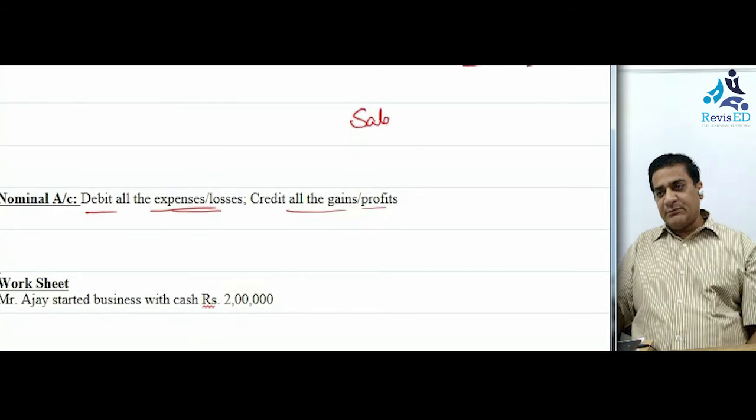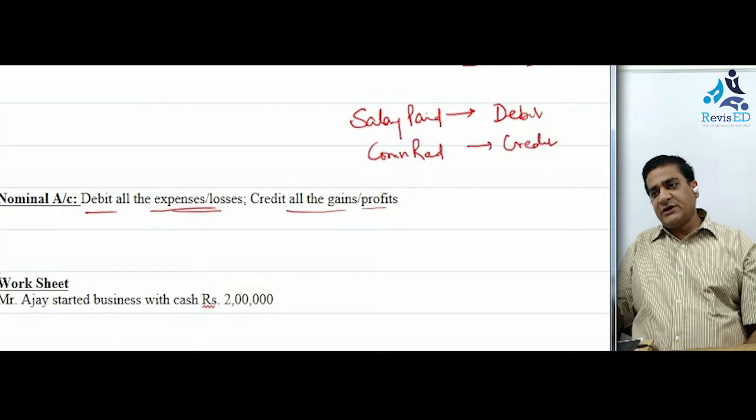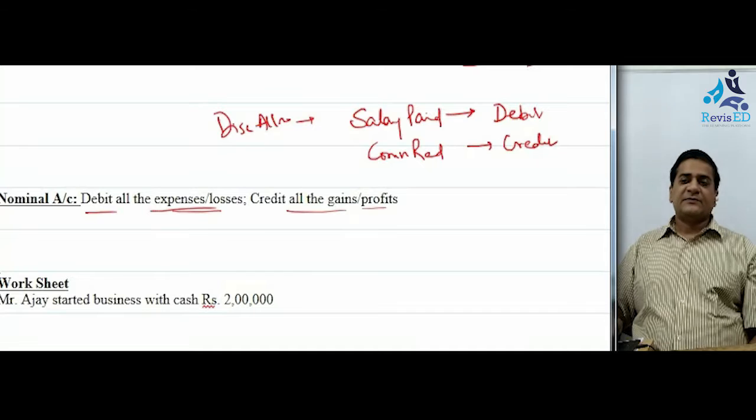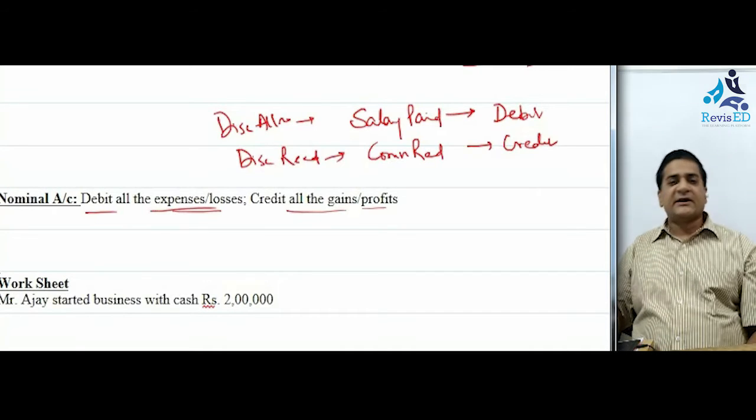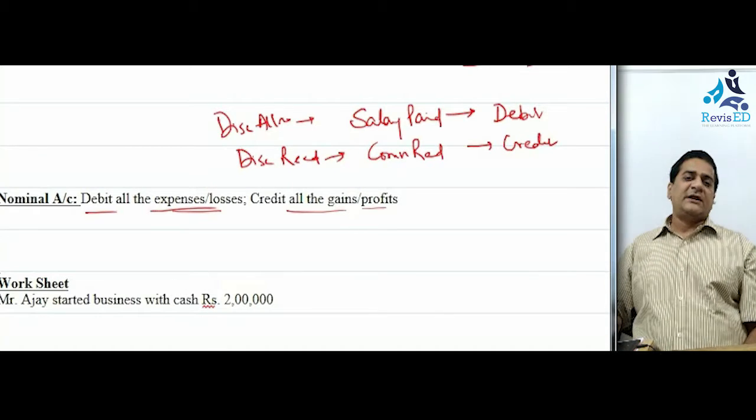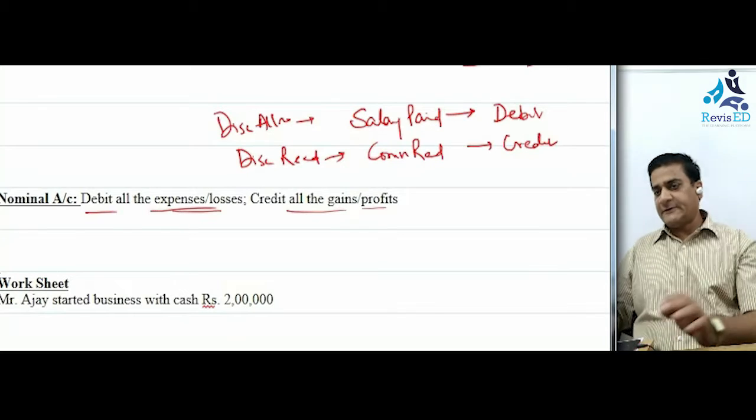When I say salary paid, which means salary account is to be debited. If I say commission received, I would say commission account is to be credited. If I say discount allowed, which means I have given the discount, it is to be debited. If I say discount received, this account has to be credited. So in this manner, we will be debiting all the expenses and crediting all the incomes or gains.